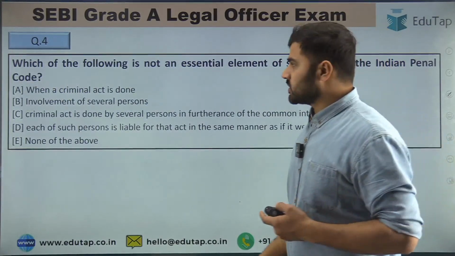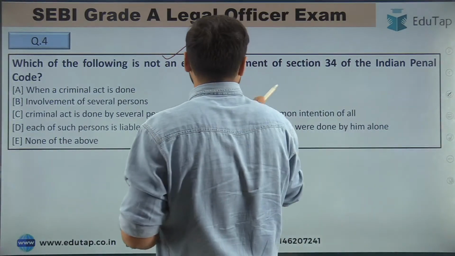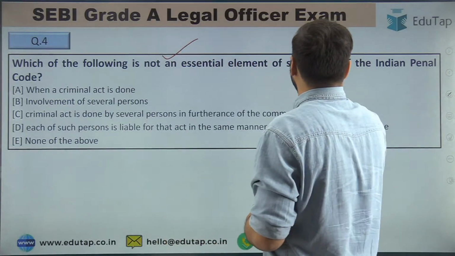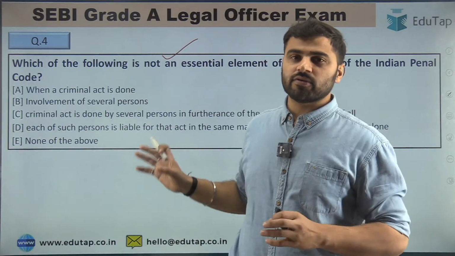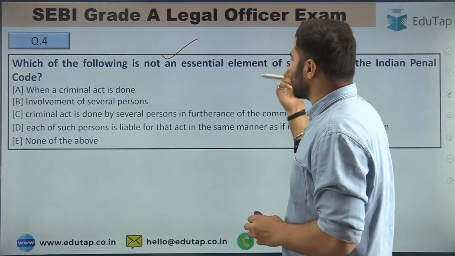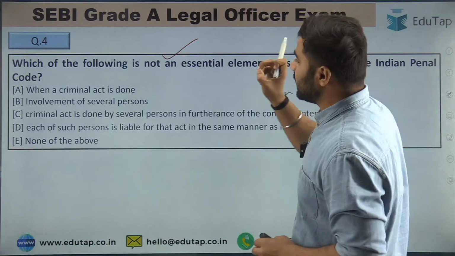Question number fourth is: which of the following is not an essential element of section 34 of the Indian Penal Code? Very important section, guys. You have to have an idea about this section. Which of the following is not an essential element of section 34 of the Indian Penal Code?